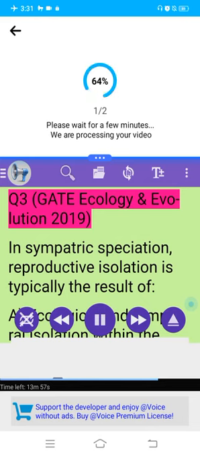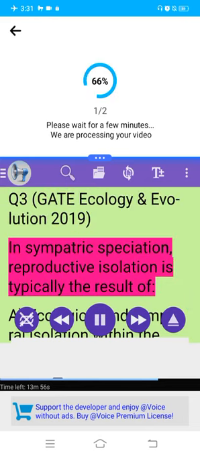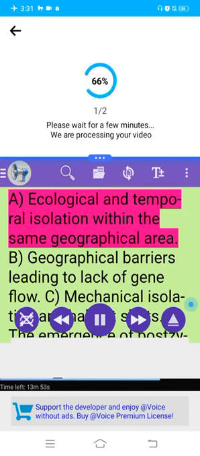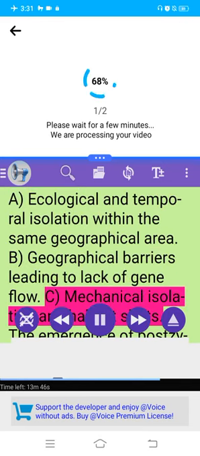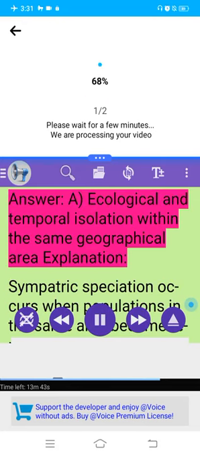Q3, GATE Ecology and Evolution 2019. In sympatric speciation, reproductive isolation is typically the result of: A. Ecological and temporal isolation within the same geographical area. B. Geographical barriers leading to lack of gene flow. C. Mechanical isolation and habitat shifts. D. The emergence of postzygotic isolation mechanisms. Answer: A. Ecological and temporal isolation within the same geographical area.